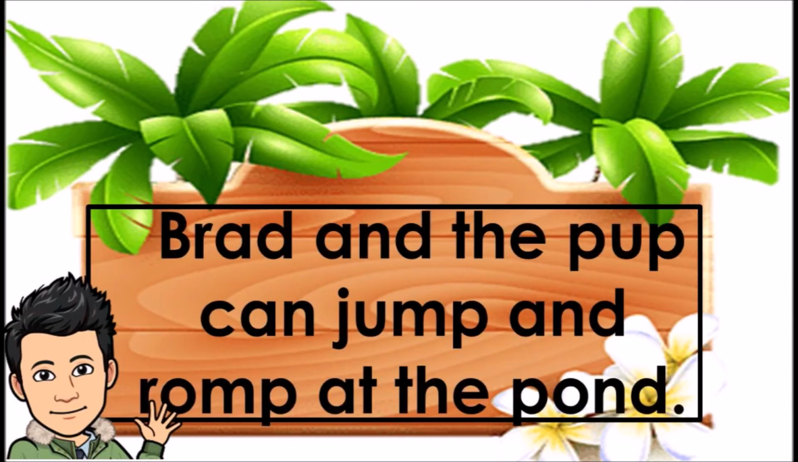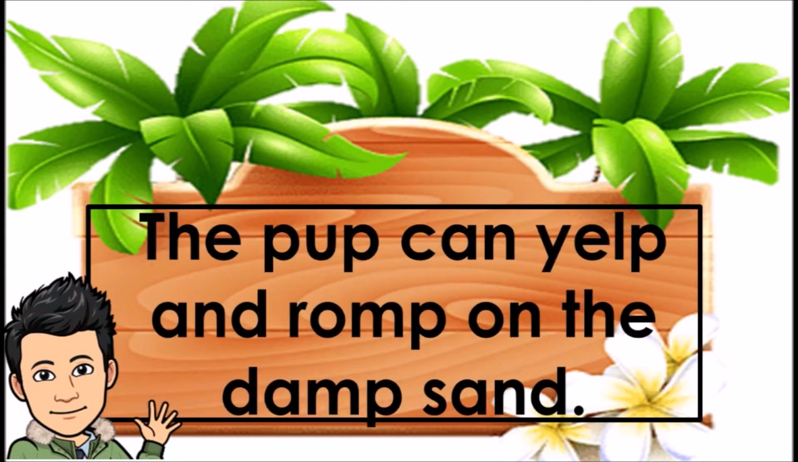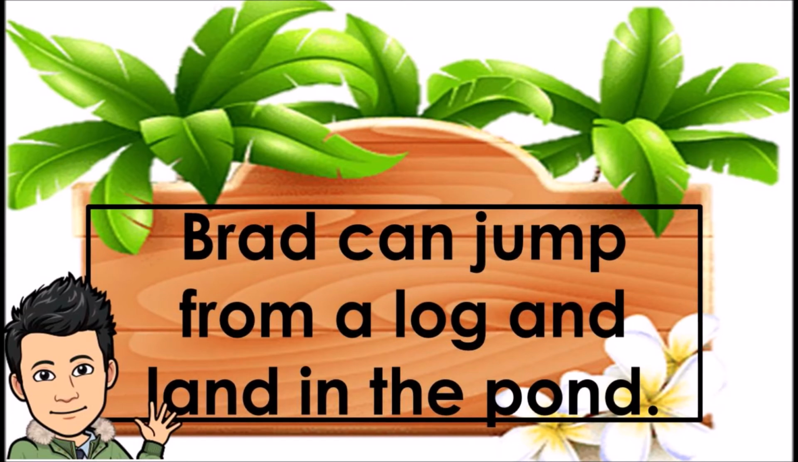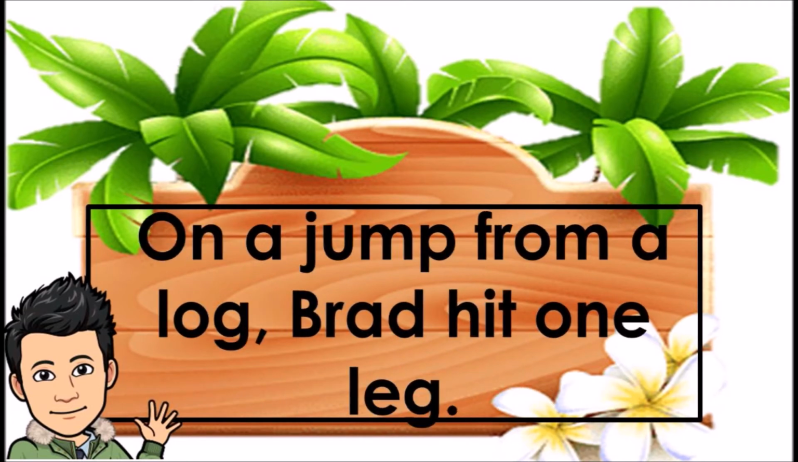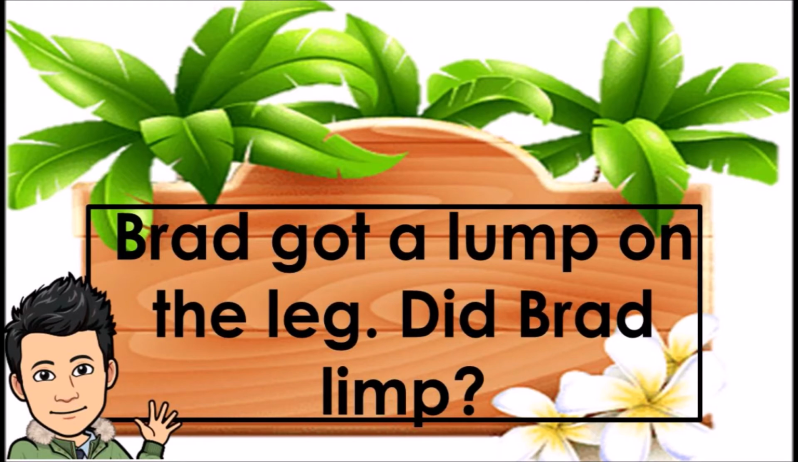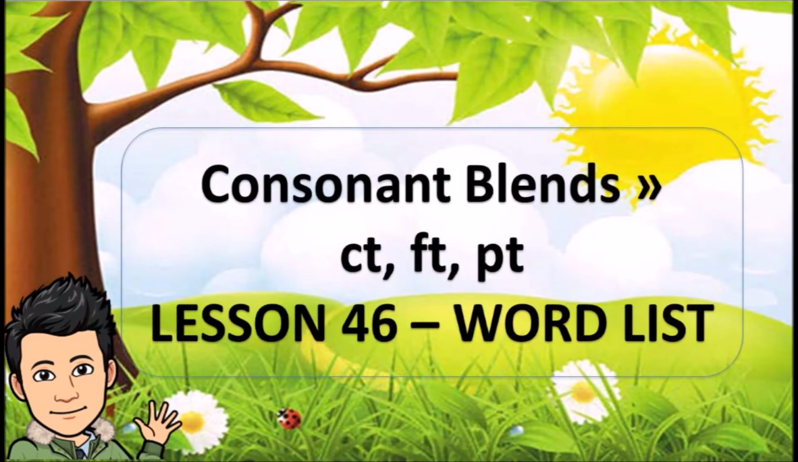Brad and the pup can jump and romp at the pond. The pup can yelp and romp on the damp sand. Brad can jump from a log and land in the pond. On a jump from a log, Brad hit one leg. Brad got a lump on the leg. Did Brad limp?